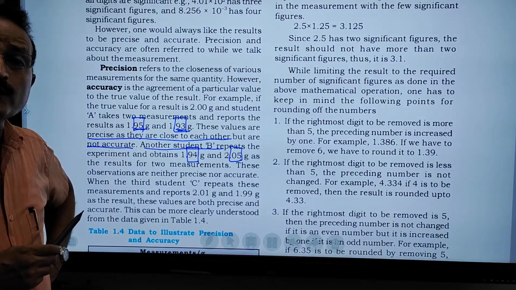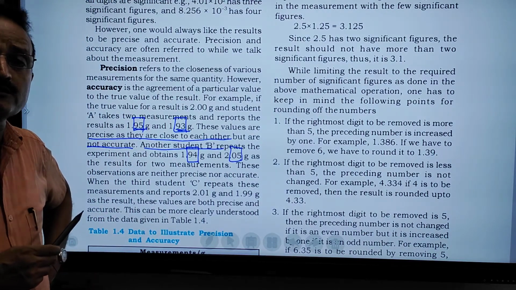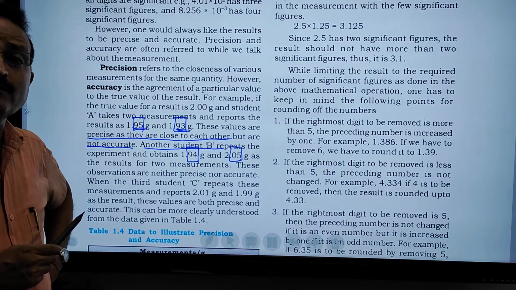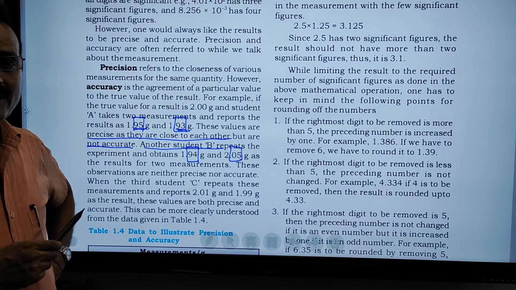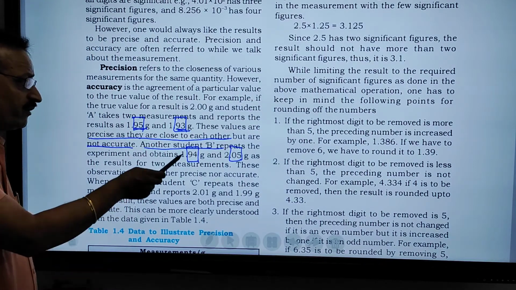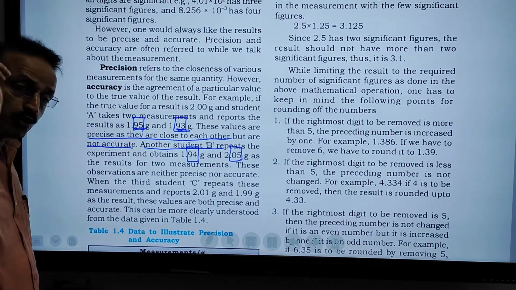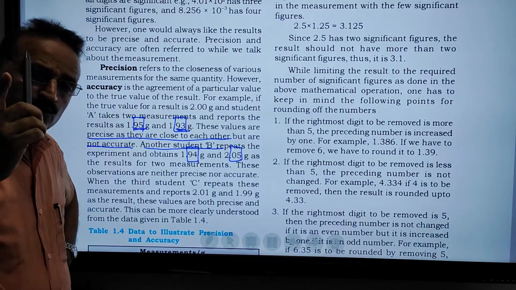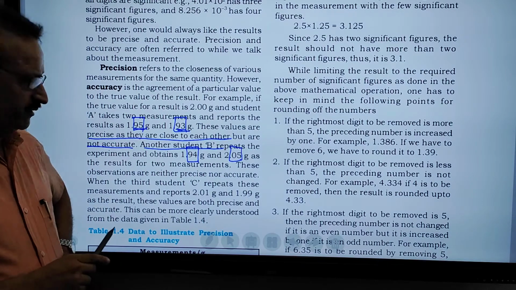So it is not a precise number because the values are not very close to each other, and the average will not be 2. So it is not even an accurate number.